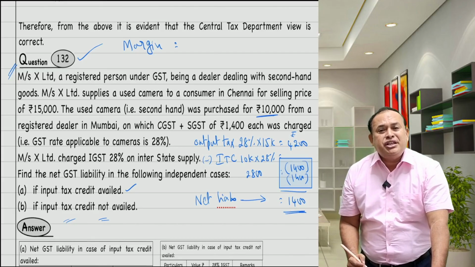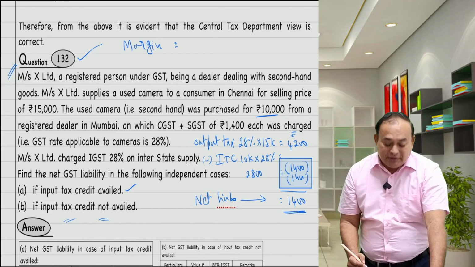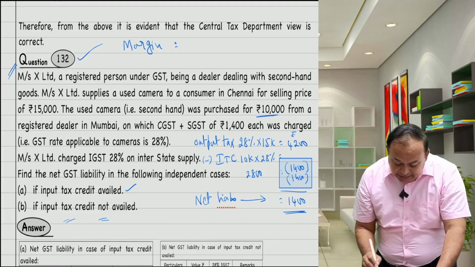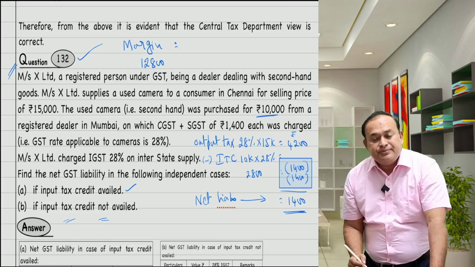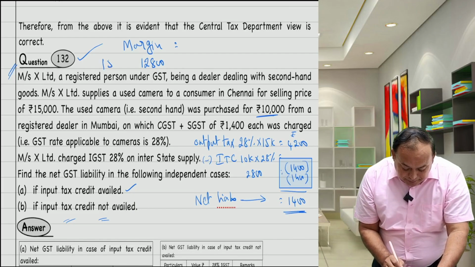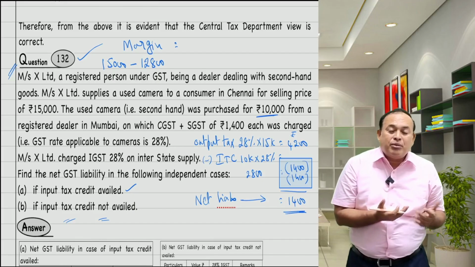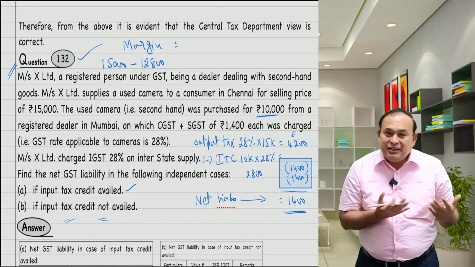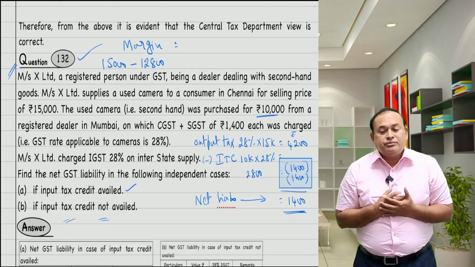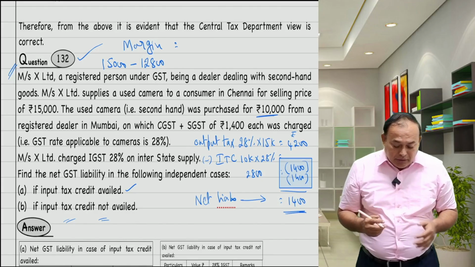My cost of purchase is how much? 12,800. Try to understand. So my cost of purchase here with the GST is 12,800, 10,000 plus GST. My sale value is 15,000. When I am not availing the input tax credit, the GST on my inward supply forms part of my cost of purchases. This point I referred to in the last class also. Isn't it? So now tell me how much margin?